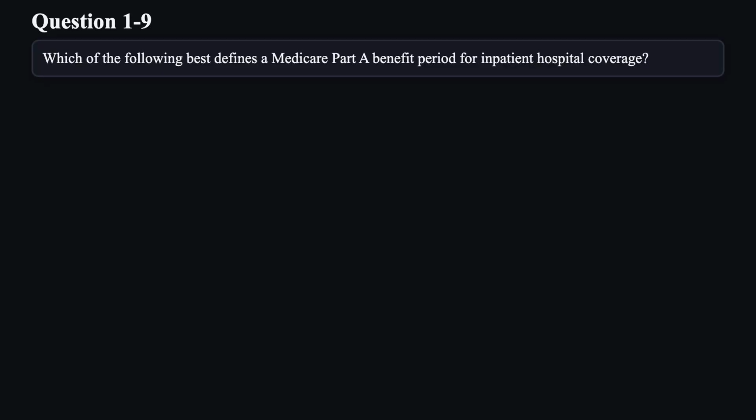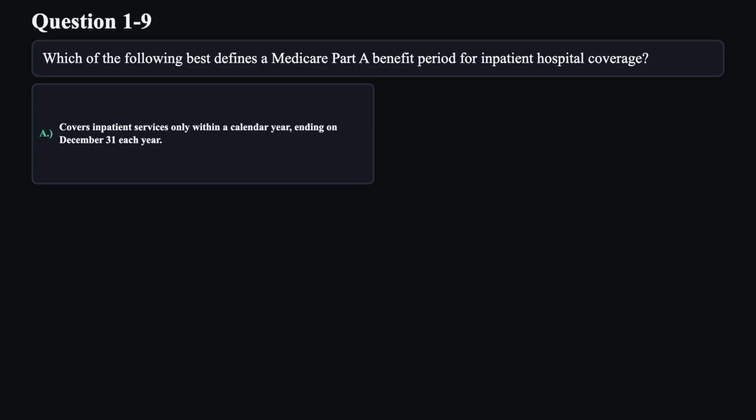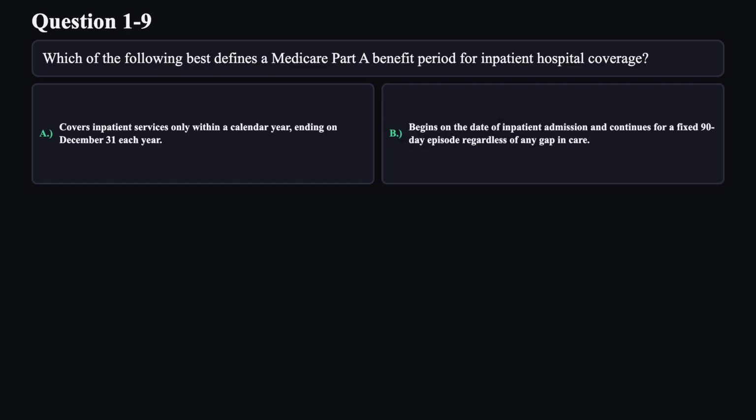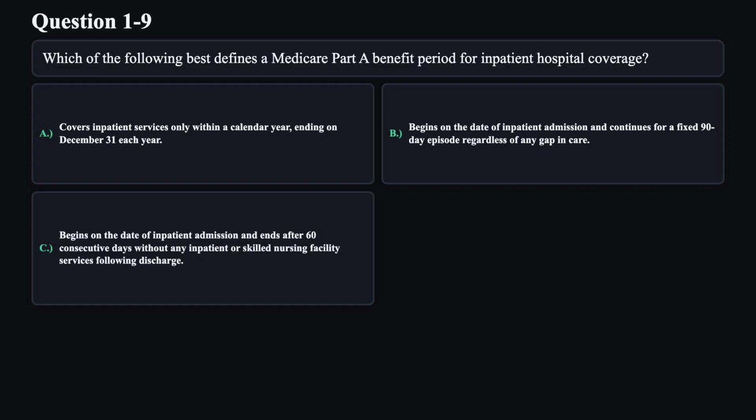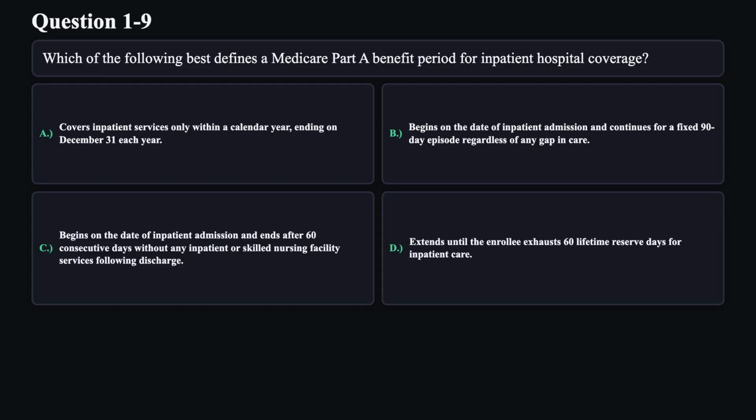Question 9. Which of the following best defines a Medicare Part A benefit period for inpatient hospital coverage? A. Covers inpatient services only within a calendar year, ending on December 31st each year. B. Begins on the date of inpatient admission and continues for a fixed 90-day episode regardless of any gap in care. C. Begins on the date of inpatient admission and ends after 60 consecutive days without any inpatient or skilled nursing facility services following discharge. D. Extends until the enrollee exhausts 60 lifetime reserve days for inpatient care.